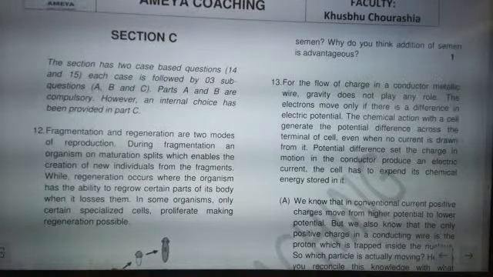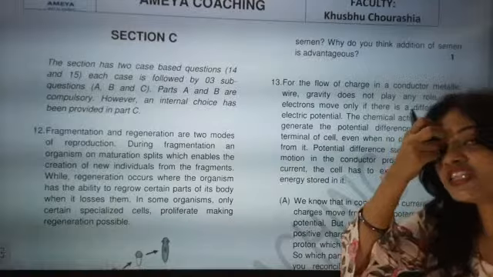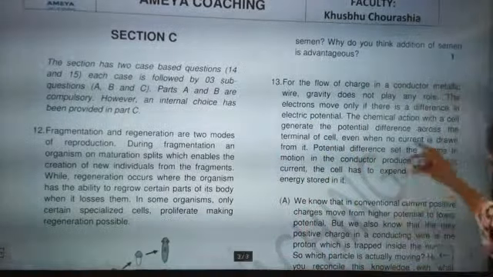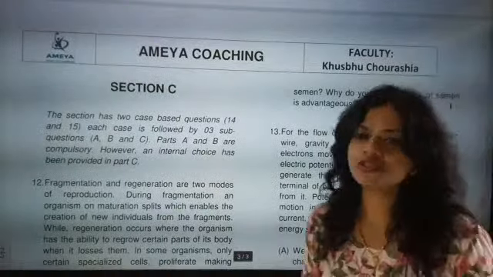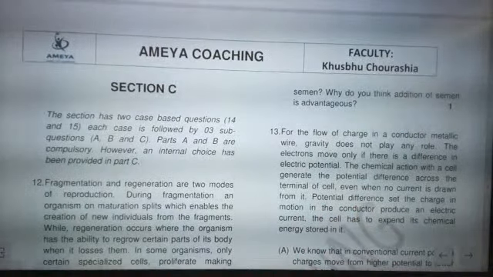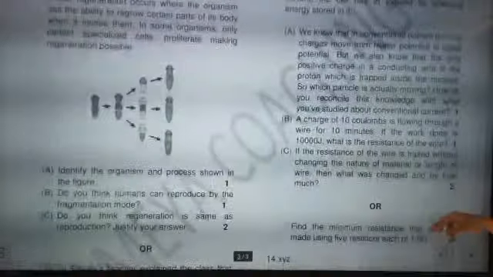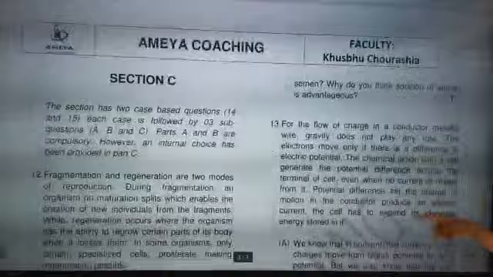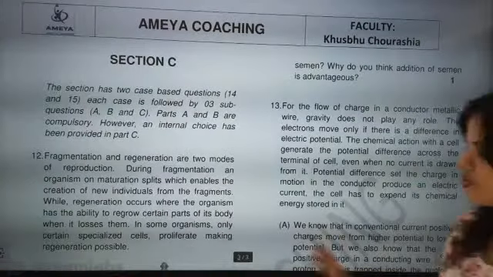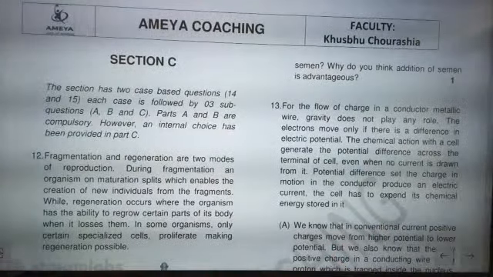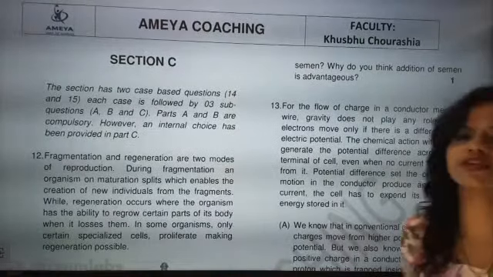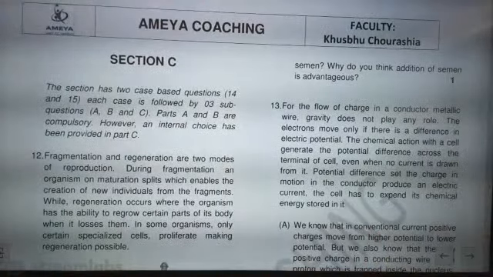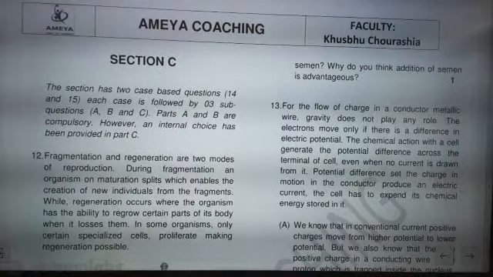Now beta, this is the 14th question number. This is the last question, the 15th question number. So we have gone to the last part of the question. These two, find the minimum resistance. Here we have to solve this question, just read out this part. We still have 12 minutes for 8:30. We are going to successfully finish the sample paper.